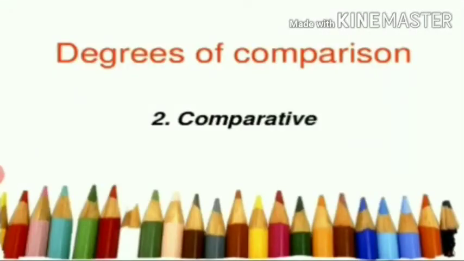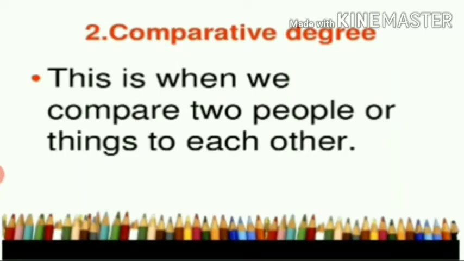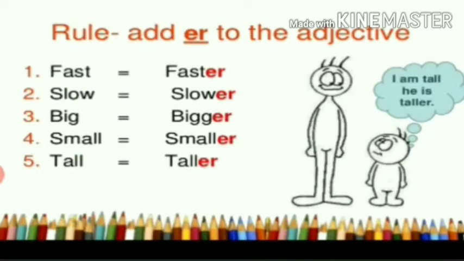Next one, the second degree of comparison is comparative degree. Comparative degree means when we compare. In the name itself we can see comparative, comparing. We are comparing two things. When we compare one thing with the other, we use comparative degree. When we compare two persons or two things with each other, it is called comparative degree. We can see some examples.